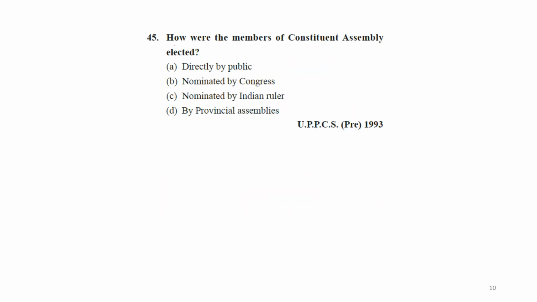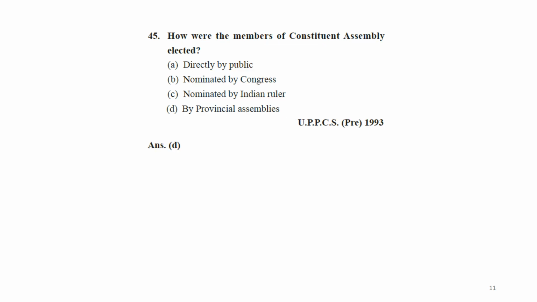Next, who were the members of the Constituent Assembly elected? Directly by the public, nominated by Congress, nominated by Indian rulers, or by the provincial assembly. You can see all five questions are from one topic, about how the members are elected. So it's nothing but the provincial assembly. We have seen many questions based on this. So these members were elected by provincial assemblies.